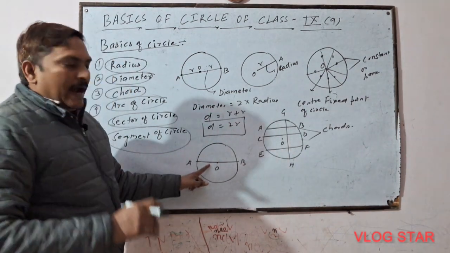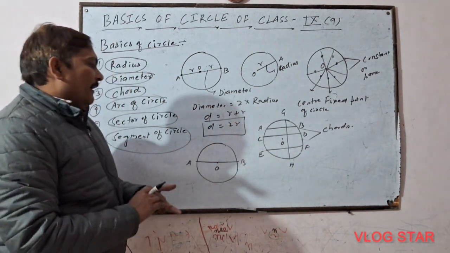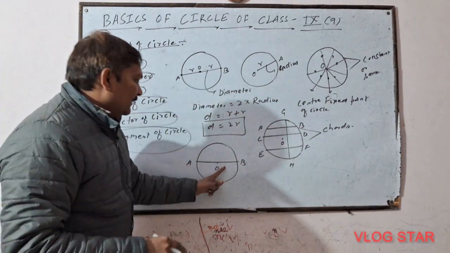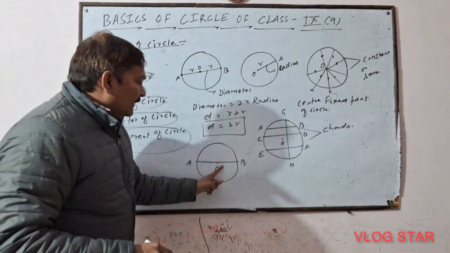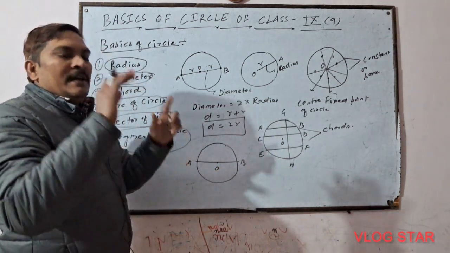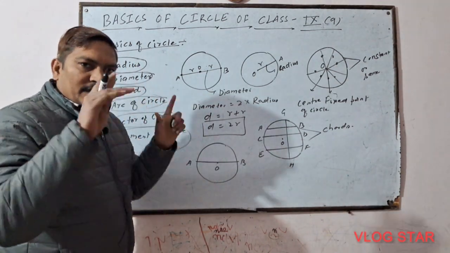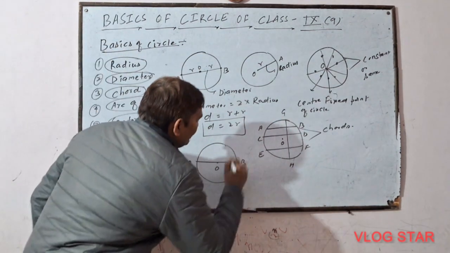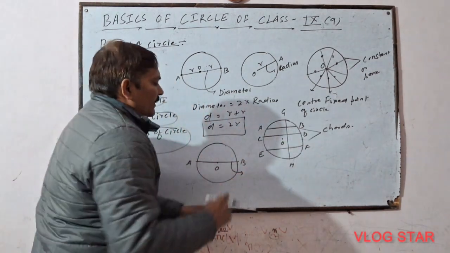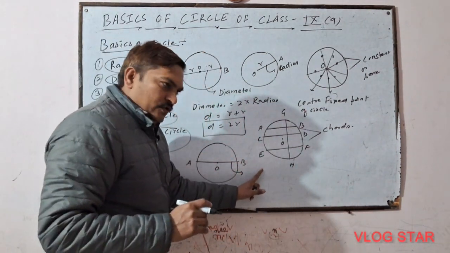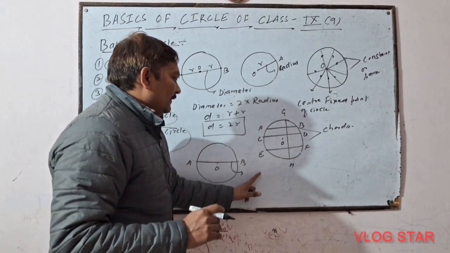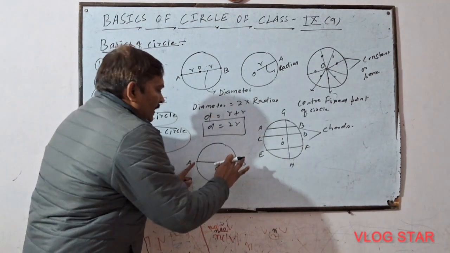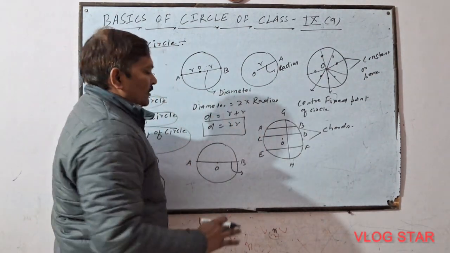When a chord passes through the center of circle, then that chord is given a special name and that chord becomes diameter. Means when a chord passes through the center of circle, it becomes diameter, and we can say that diameter is the longest chord of circle.